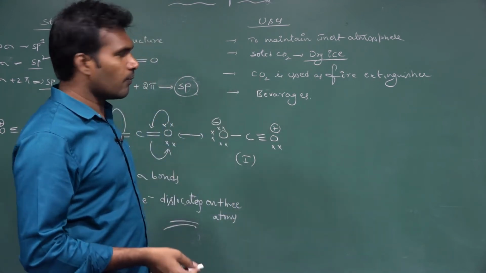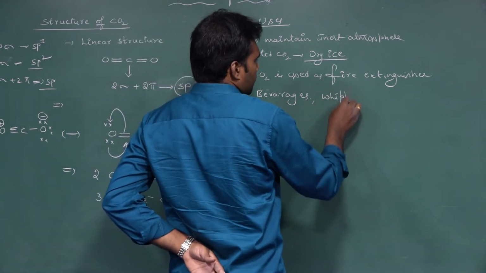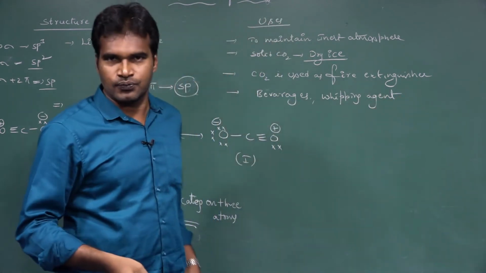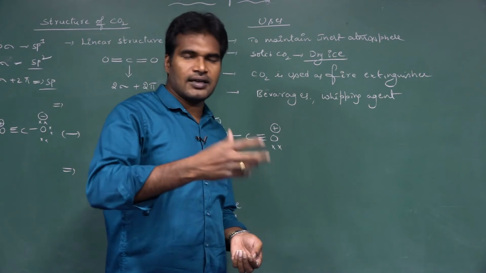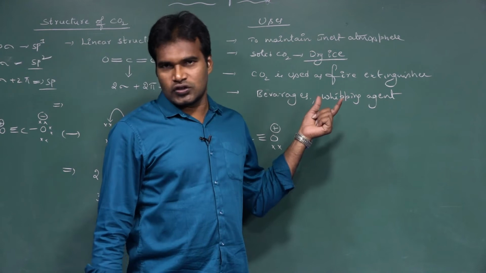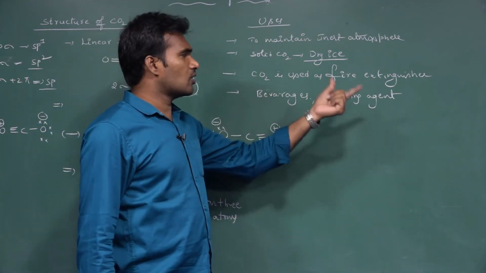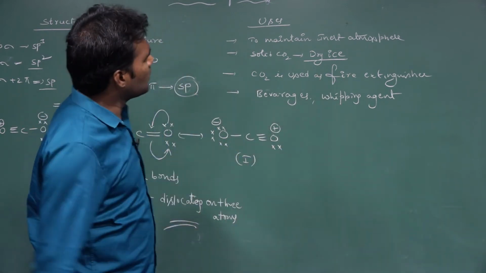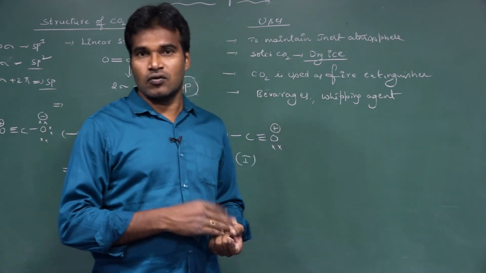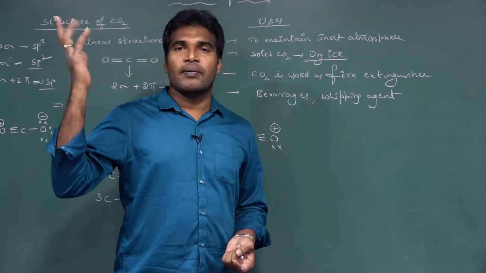So we are using carbon dioxide in beverages, and also as a whipping agent. Whipping agent means propelling agent. For example, while making ice cream, they use dry ice, carbon dioxide. Likewise, there are many applications of CO2, and also in photosynthesis, for the plants to synthesize food material.